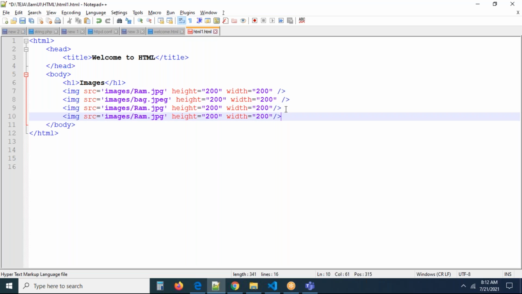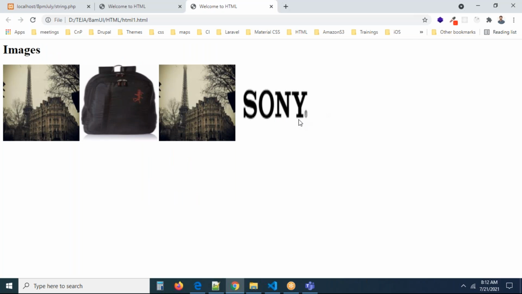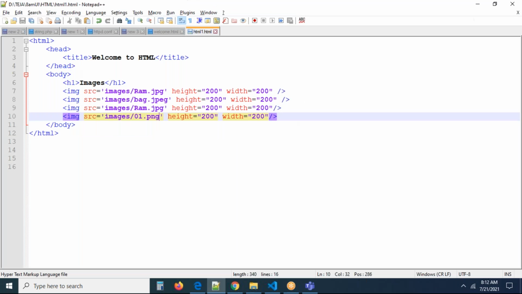Now you can see one more scenario. I'm going here. Now I have an image 01.png in this folder. Let me go with a thing called 01.png, one image I have. PNG is an image. Refresh the page. Now you can see the Sony images are also coming, right? So we are getting the images, guys. We don't have any problem, right?